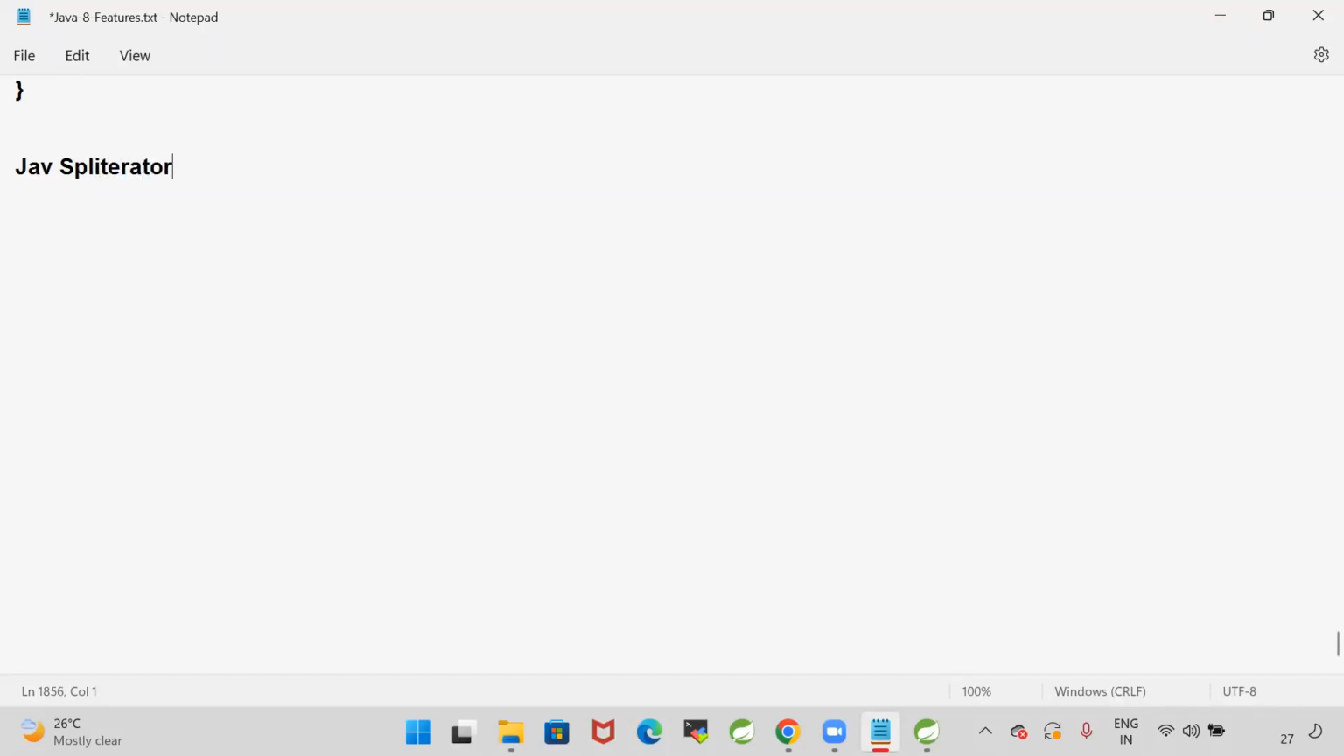Already we have iterator and list iterator, right? In Java 1.8, they introduced one more cursor, that is spliterator. Like iterator and list iterator, spliterator is also one of the Java iterators.